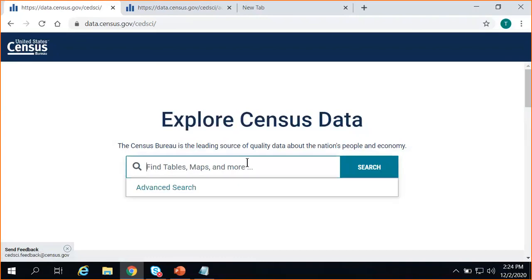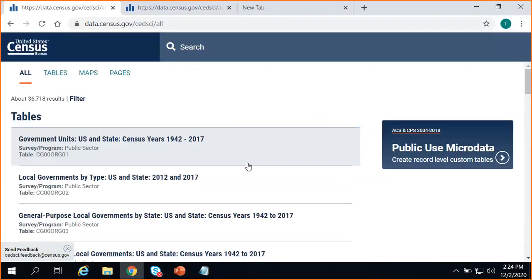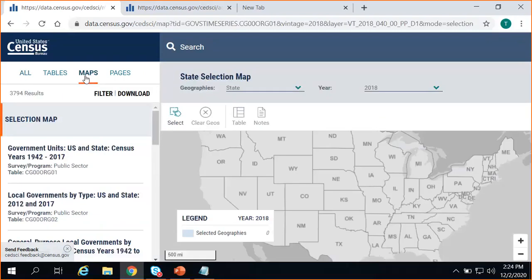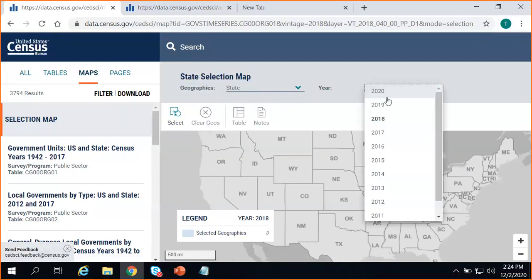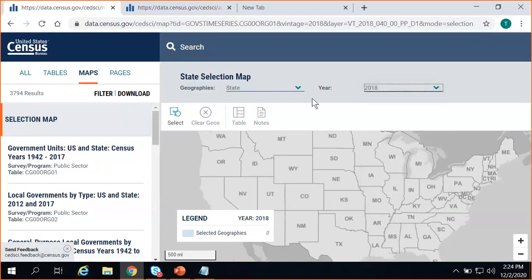To get to the selection map, you can just click into the single search bar, press enter, and then you want to go to maps. By default, if you haven't specified anything already, it fills in some basic state level information. The first step that you want to do while you're in the selection map is choose your year. Here we actually want 2018, so we'll keep it set at 2018.